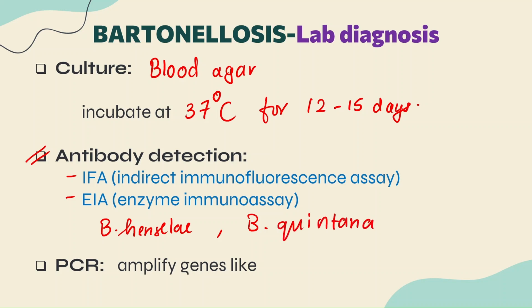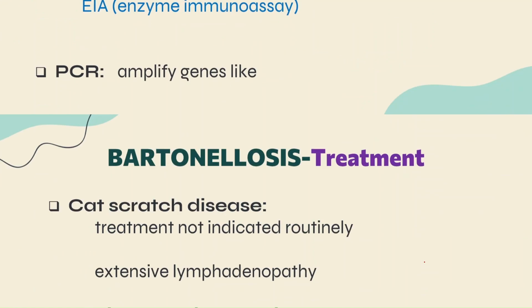So separate tests are available on the basis of these methods to detect the antibodies. And lastly, molecular method, polymerase chain reaction, PCR, can be used to amplify genes like the 16S rRNA gene, guys. So that was all for the lab diagnosis.